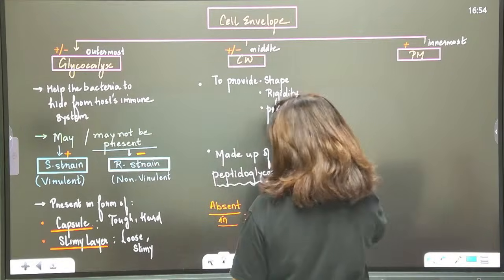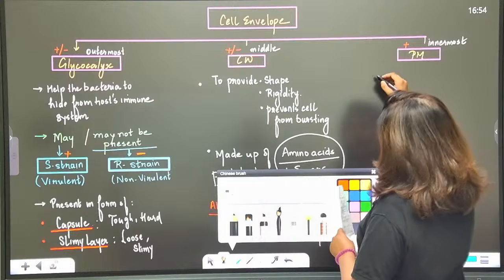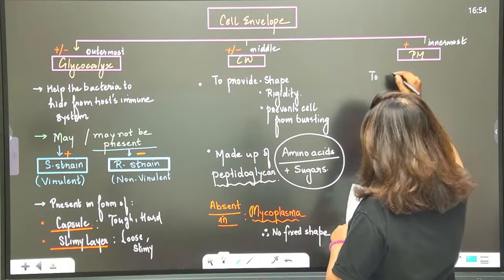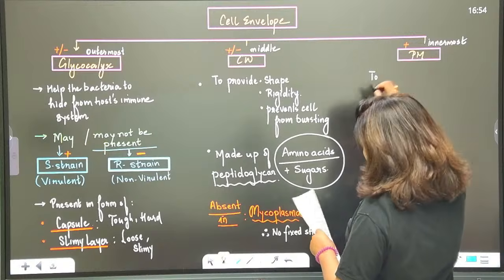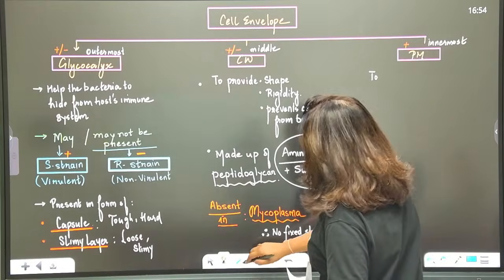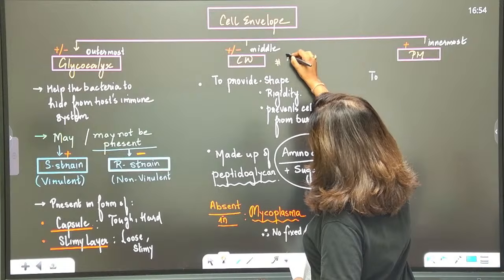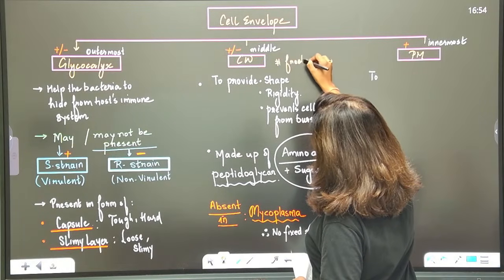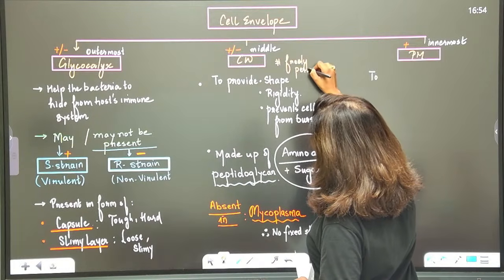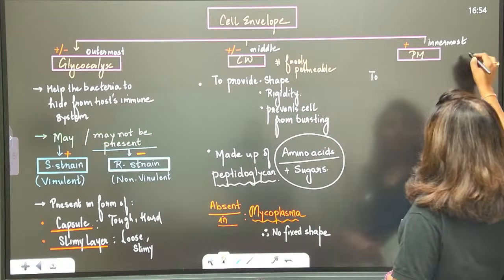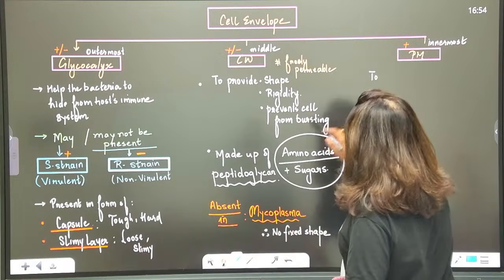Then the third point is about the plasma membrane. The function of the plasma membrane is to check, because it is selectively permeable. I'll tell you the basic nature: the cell wall is freely permeable, so it will not check which molecule is entering or leaving. That is not the function of the cell wall. That is the function of the plasma membrane.